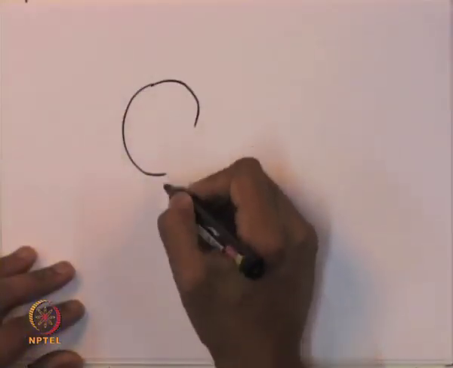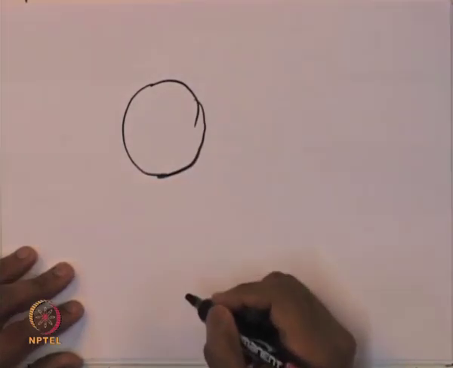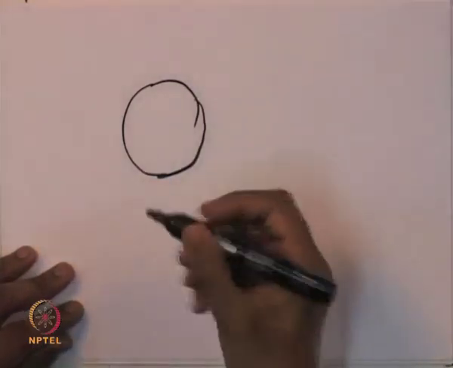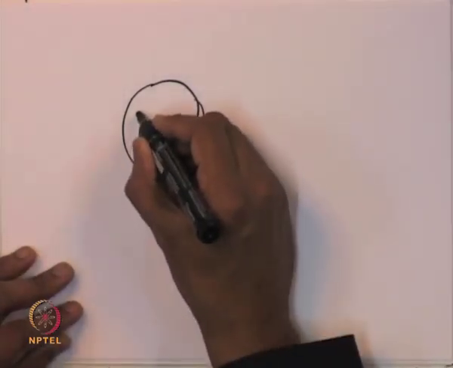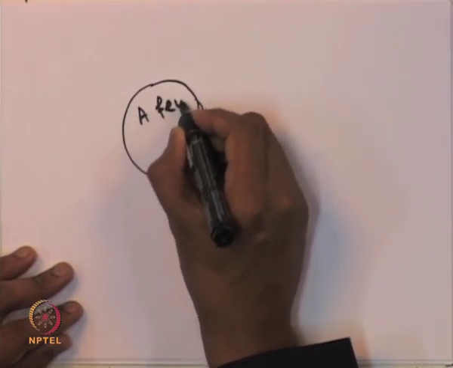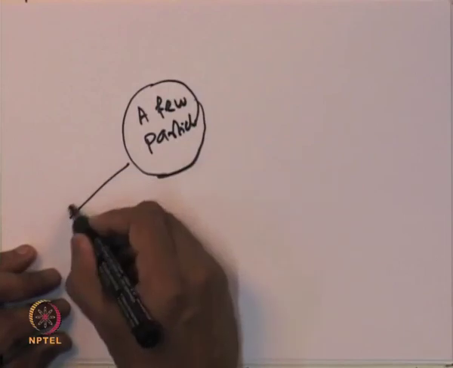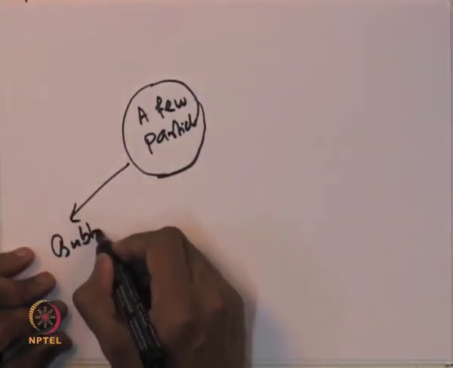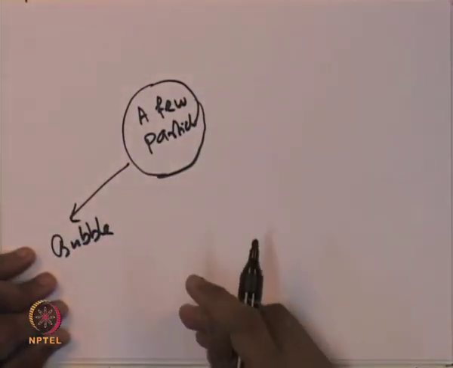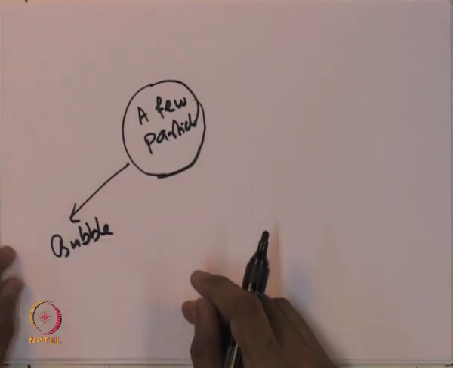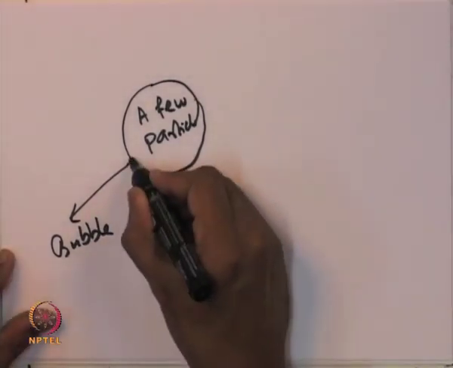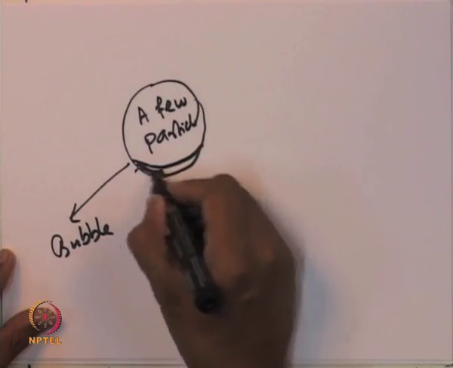Suppose you have a bubble, which is typically not very spherical. Then these bubbles will carry a few particles. So, this is the bubble. Now, when the bubble rises, it carries a few particles along with it, and more importantly, there is a region just below the bubble when it is rising.